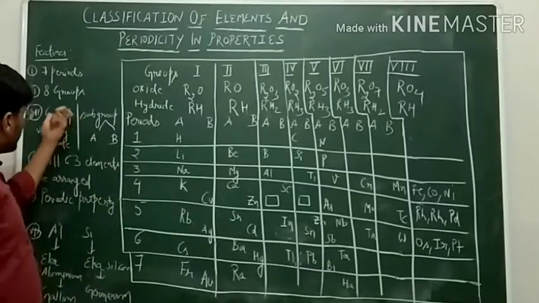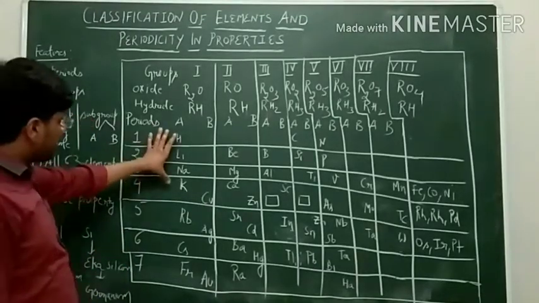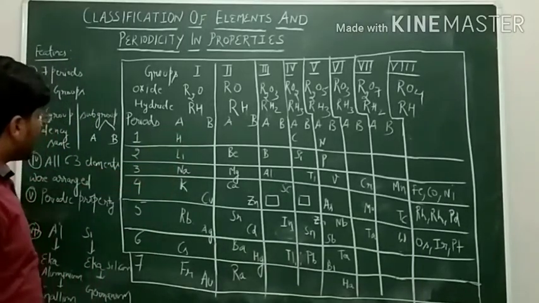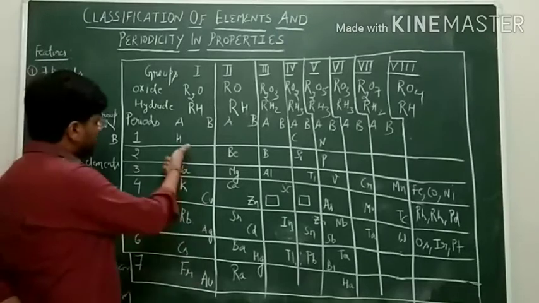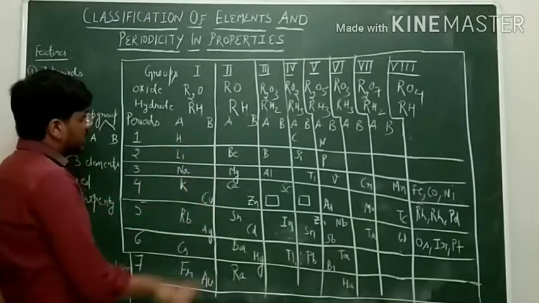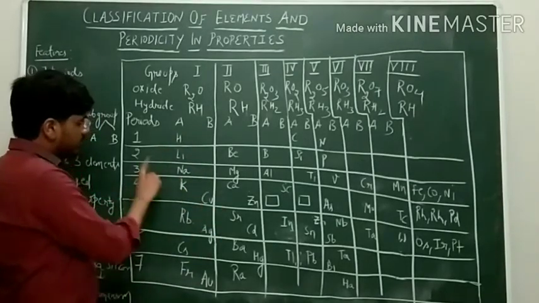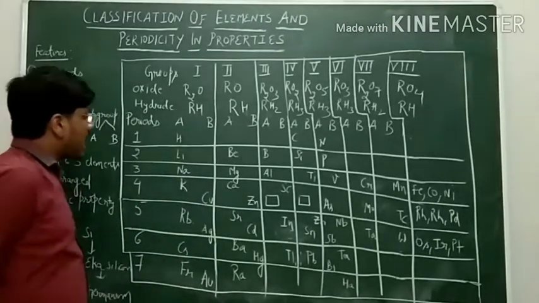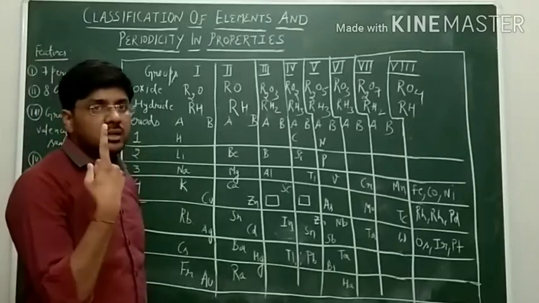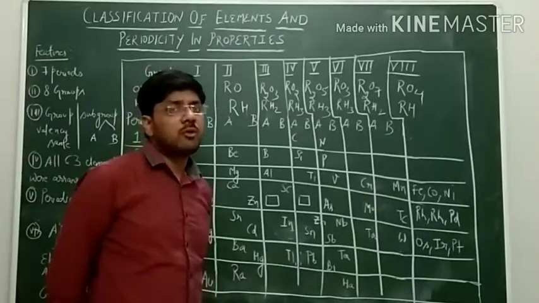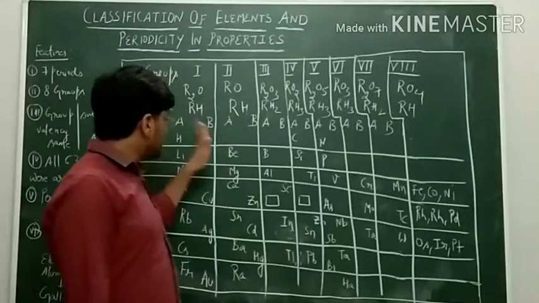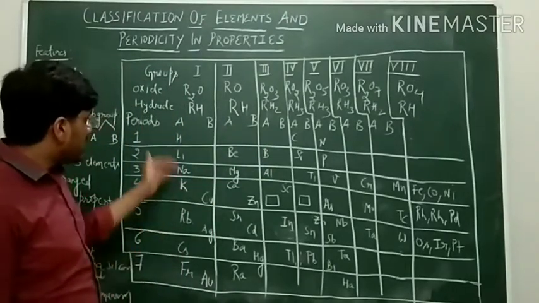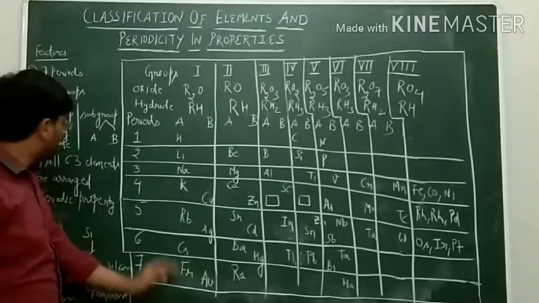Now in the group which he have taken elements, another point which we have to remember is that the valency having the same elements he have taken, like lithium, sodium, potassium, rubidium, cesium and francium. All of them having the valency of 1. They are having 1 electron in the outermost shell. So these lose 1 electron. So having the same valency elements he have taken in one group.